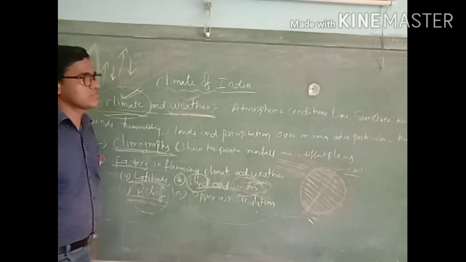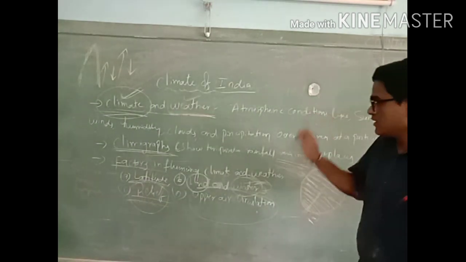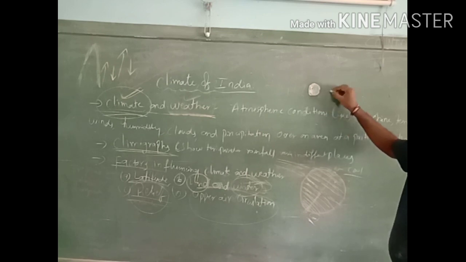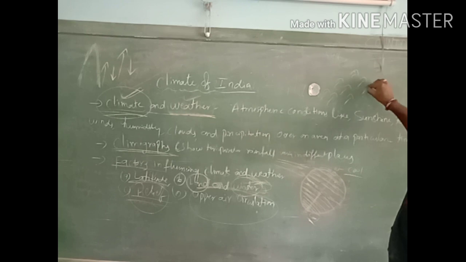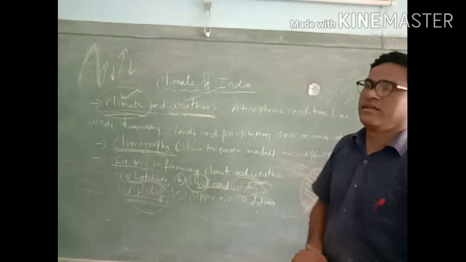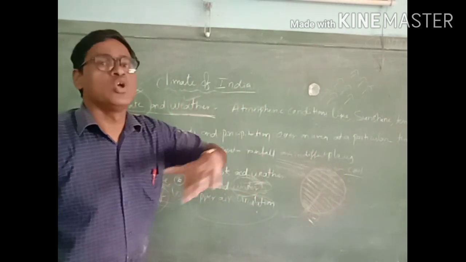Upper air circulation. Upper air means that air always will blow. How do you know? Air will blow from high pressure area to low pressure area.